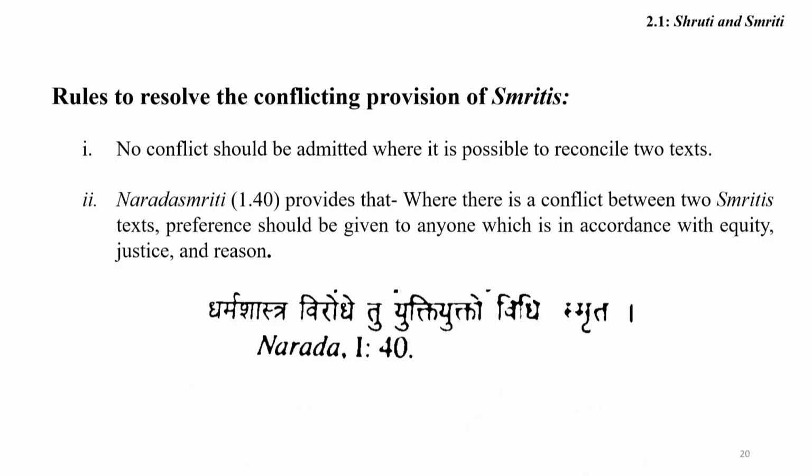Now I want to focus on the rules to resolve conflicting provisions of the Smriti. The first fundamental rule is that no conflict should be admitted where it is possible to reconcile two texts. If it is possible to reconcile them, conflict should be avoided. The Narada Smriti laid down a principle in chapter 1 verse 40, where he provides that where there is a conflict between two Smriti texts, preference should be given to the one which is in accordance with equity, justice and reason. Therefore, friends, Narada tells us: dharma shastra virodhe tu yukta yukto vidhi smriti.